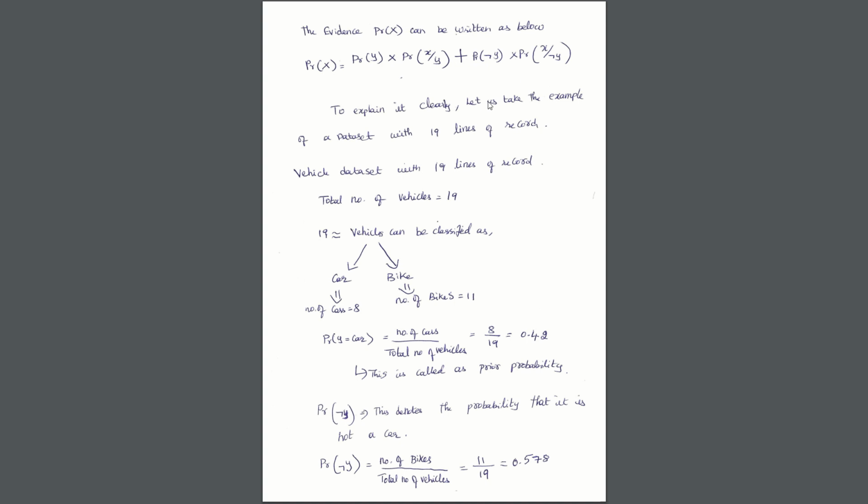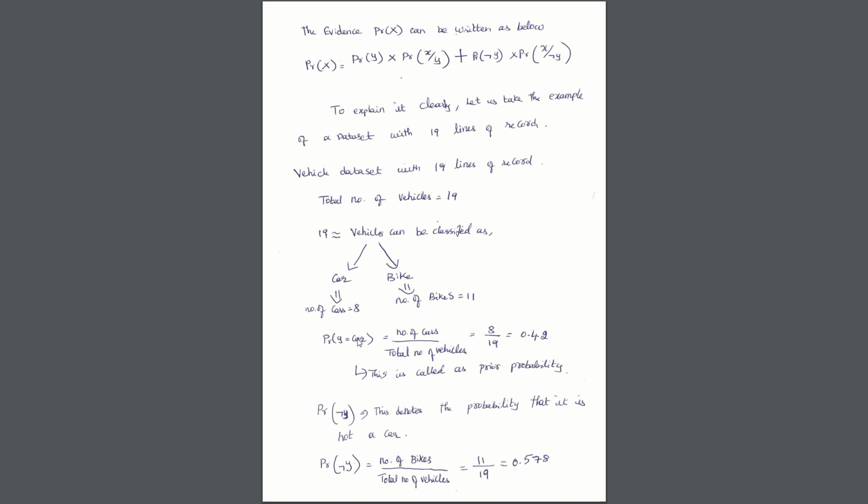To explain it clearly, let's take for example, as we seen, car and bike. Number of cars are 8 and number of bikes is 11. So the probability that it is car, which is already known prior condition, would be number of cars divided by the total number of vehicles, which is 8 by 19 gives 0.42.